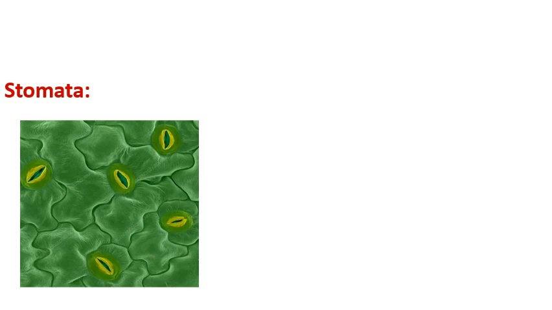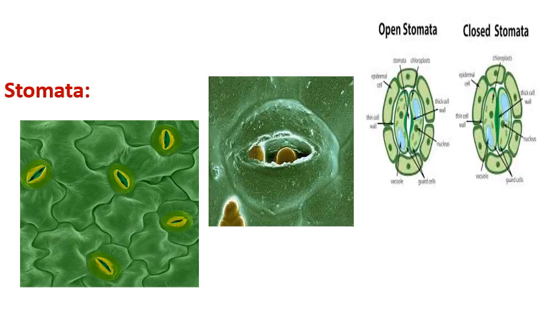Now let us try to understand about stomata. See here, you can see this picture. These are tiny openings. Got it? You can see the small openings here. These are present in the epidermis of the leaves. We can see stomata under a light microscope. In some plants, stomata are present in stems and other parts of the plant.